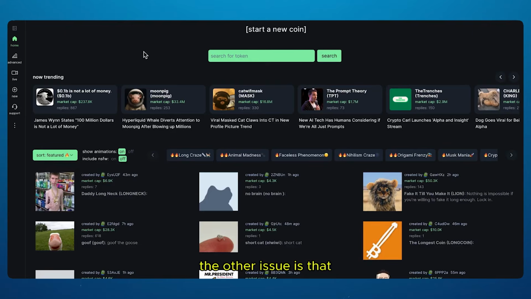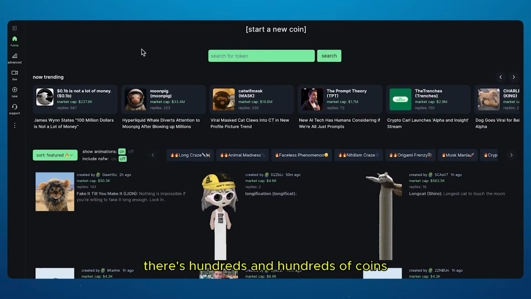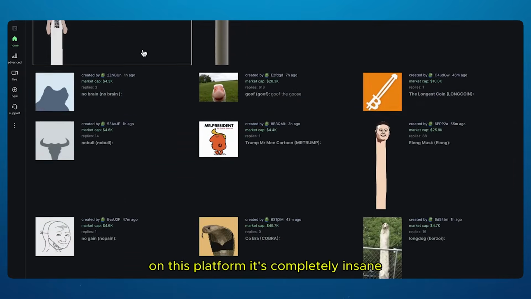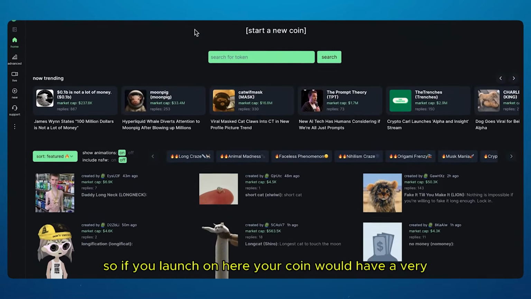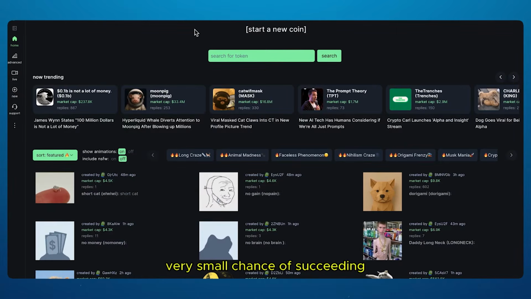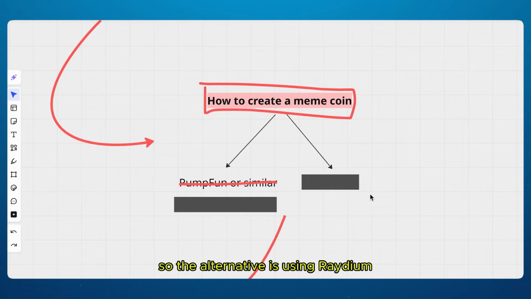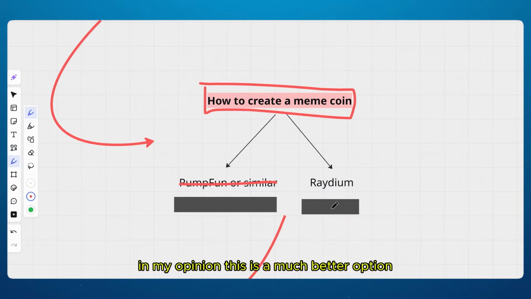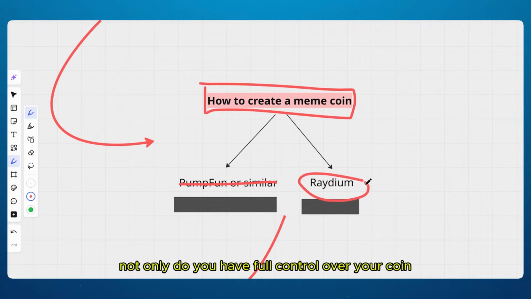The other issue is that there's hundreds and hundreds of coins being launched per minute on these platforms. It's completely insane. So if you launch on here, your coin would have a very, very small chance of succeeding. So the alternative is using Raydium. In my opinion, this is a much better option because not only do you have full control over your coin, but there's also way less competition because it's a bit more complicated to launch on Raydium than on pump.fun, for example.